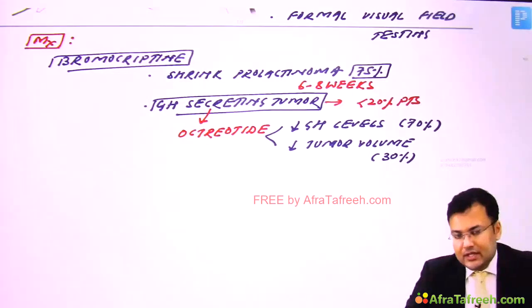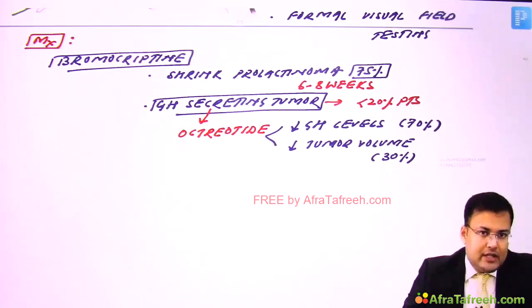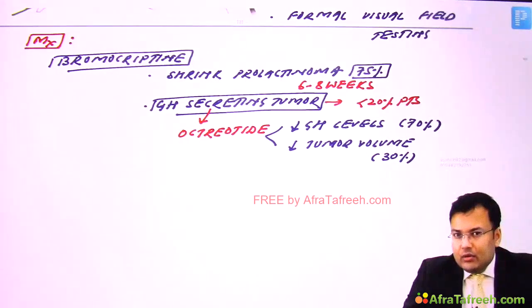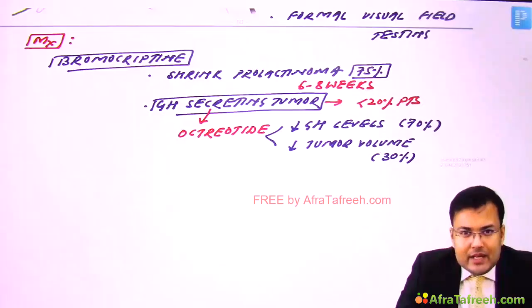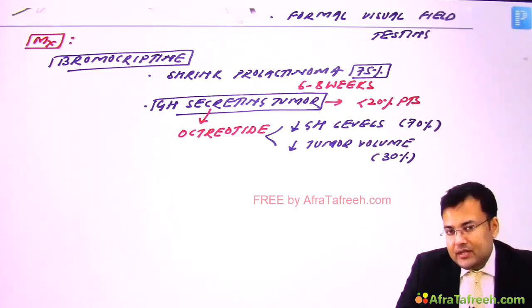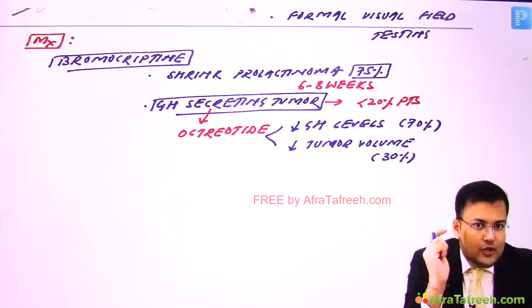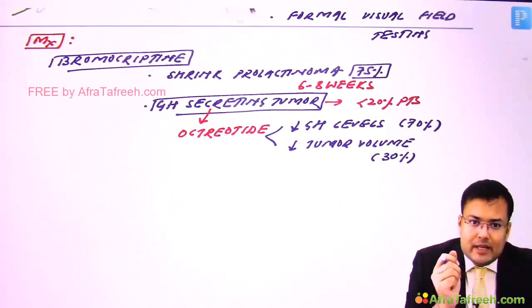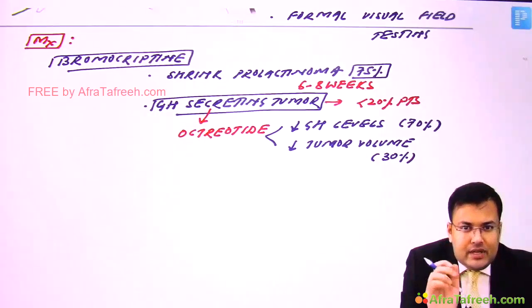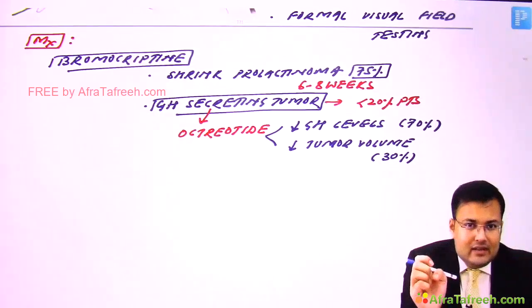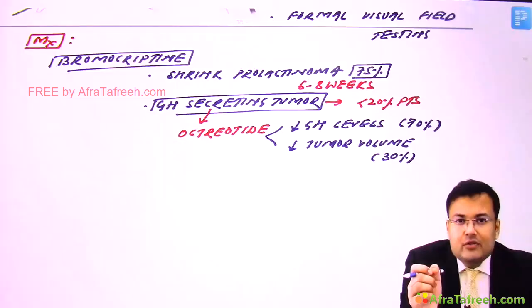So one simple question: if a patient is having prolactinoma and if a patient is having a growth hormone secreting tumor, in which case will you prefer medical management and in which case surgical management? If prolactinoma is there, obviously we will go for medical management, but if the patient is having a pituitary adenoma which is non-prolactin secreting, clear? In all those cases, generally we go for surgery.